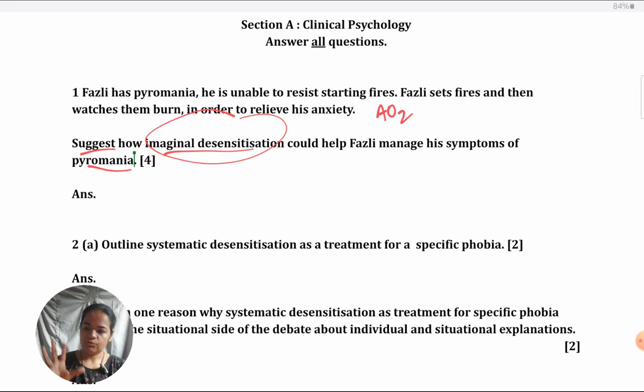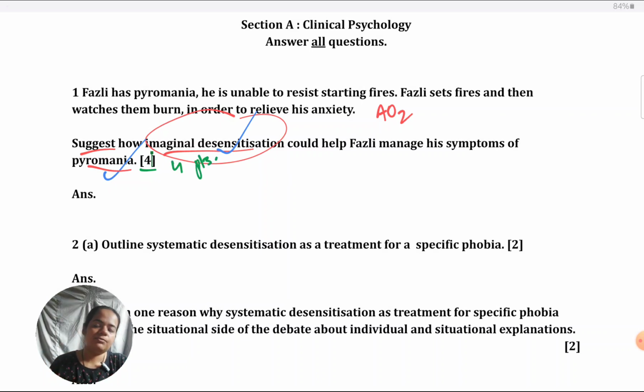That knowledge will also help you to give some points, because after all, if you see about Fazli, I think they've just given 2 sentences or 2 points, which is very less. So you will also have to draw on your knowledge about pyromania and imaginal desensitization while answering. When you see the keywords in a question, like in this case 2 keywords, bring back all those things to your mind and be prepared before writing the answer that okay, this is what was covered in these topics. Next, you look at the marks. This question is for 4 marks, so you need to give 4 points.